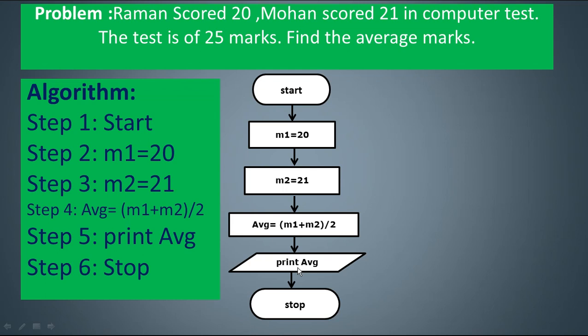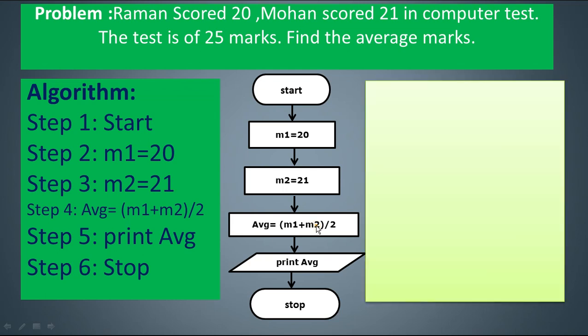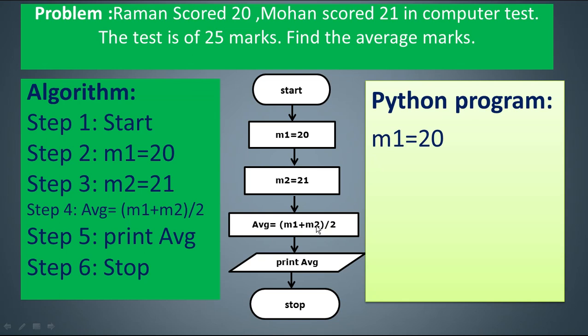These set of statements like M1 equal to 20 look like programming code, pseudo code. The same code we will now be using for writing a Python program. Python is simple. M1 equal to 20 means store the value of the first marks, that is 20, in a variable called M1. In Python, when you initialize a variable, it is created and initialized with a value at the same time. The type of data it stores, that is 20, makes it a numeric variable. The same way, the second statement creates the numeric variable M2. So initialization and creation of a variable happen at the same time.